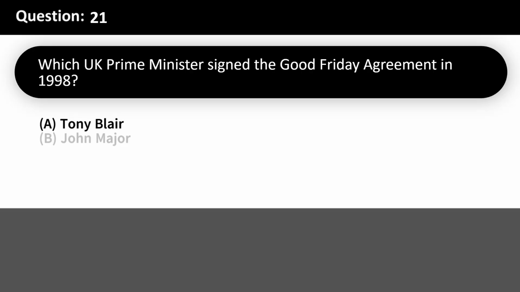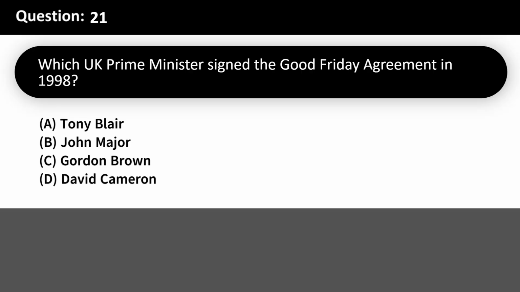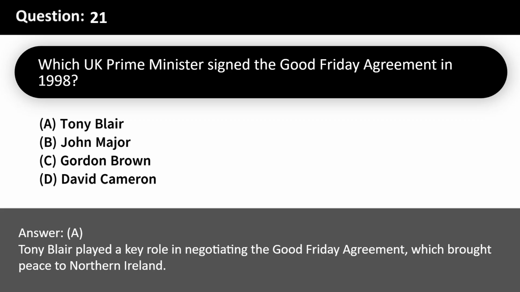Which UK Prime Minister signed the Good Friday Agreement in 1998? A. Tony Blair. B. John Major. C. Gordon Brown. D. David Cameron. Answer, A. Tony Blair played a key role in negotiating the Good Friday Agreement, which brought peace to Northern Ireland.